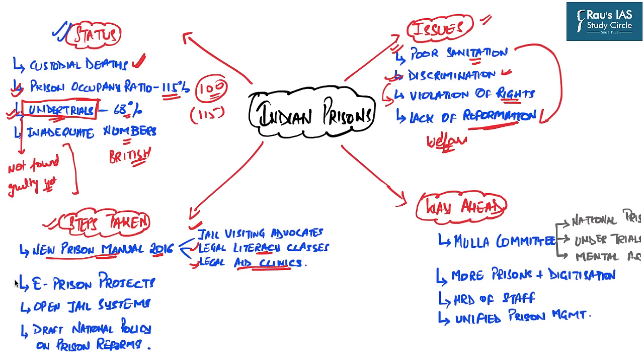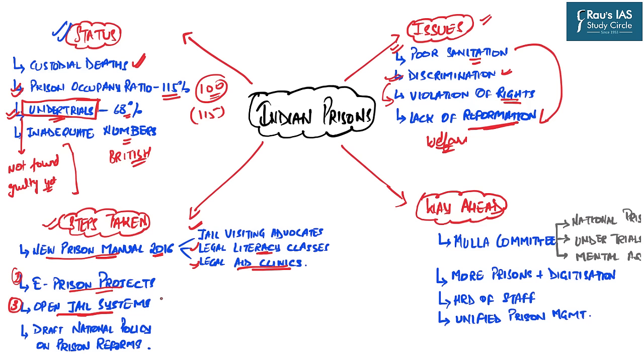The second important step taken by the government is the e-prison project. This is done in order to digitize the prison records and streamline various formalities like bail procedures, etc. The third important point is that the government has also advised establishing open jail systems. In the state of Maharashtra, several pilot projects are being run to establish open jail systems, in order to break the mentality that prisoners should be treated as animals and locked within the narrow chambers